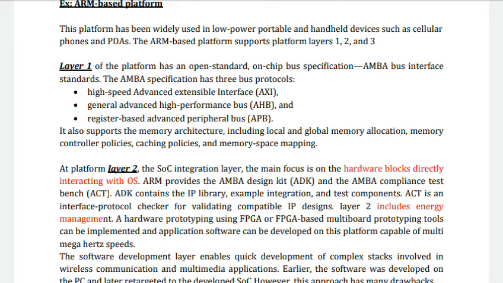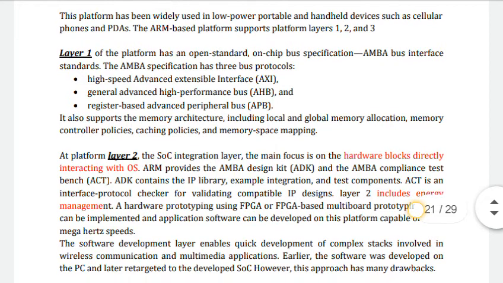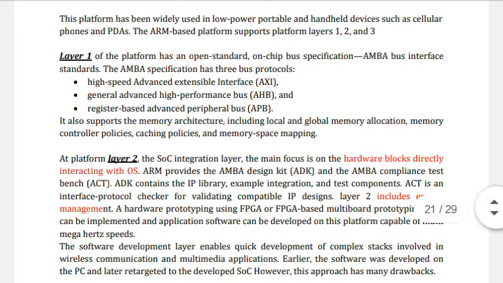It also supports the memory architecture including local and global memory allocation, memory controller policies, caching policies, and memory space mapping. This is the AMBA specification.